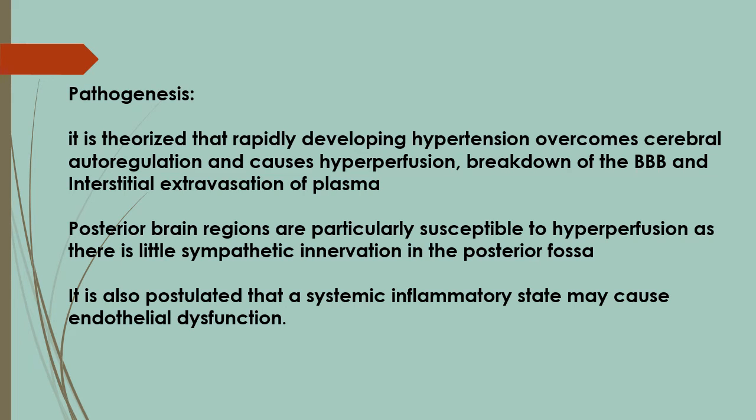Pathogenesis. It is theorized that rapidly developing hypertension overcomes cerebral autoregulation and causes hyperperfusion, breakdown of the blood-brain barrier, and interstitial extravasation of plasma. Posterior brain regions are particularly susceptible to hyperperfusion as there is little sympathetic innervation in the posterior fossa. It is also postulated that a systemic inflammatory state may cause endothelial dysfunction.